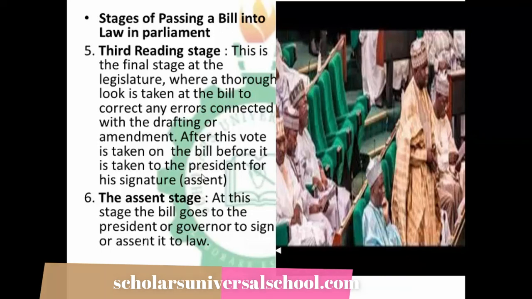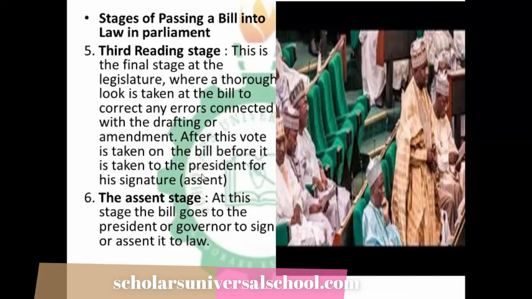Also, take note that before the executive places its assent on the bill, whether the executive was the one that earlier sponsored the bill or not, the executive will still need to read through the bill again to know if some salient things have been removed or added.